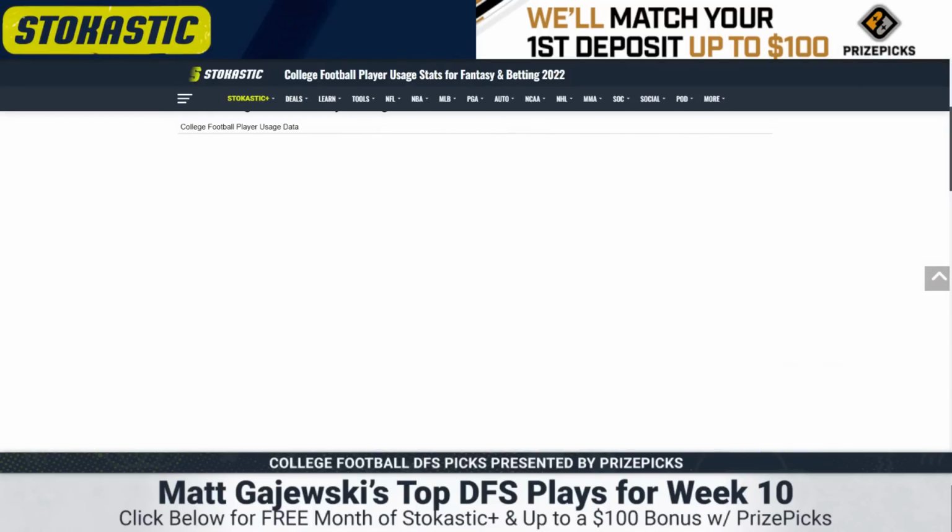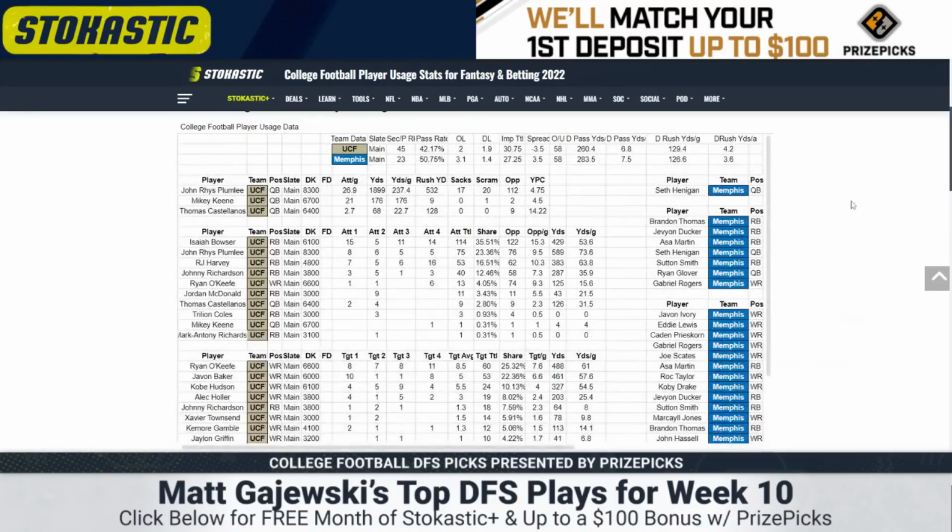Final game, it's UCF Memphis. 58 total, 3.5-point spread in favor of UCF. Plumlee got hurt last week. We don't know if he's going to play. He is a solid price-adjusted play if he does. 532 yards on the ground this year. He's averaging 237.5 as a passer on 27 attempts.